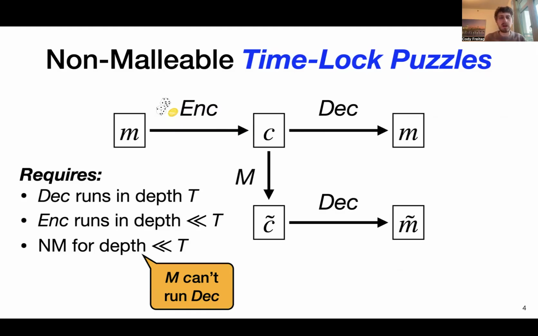Again, you should think of this mauling function as something that can't compute DEC. This is why the depth is less than t, even though it could still be some polynomial function. Otherwise you could have attacks where you decode the codeword C, modify the message a little bit and then re-encode, and that would clearly break non-malleability because you'd have an output M tilde from this experiment that's related to M in some non-trivial way.